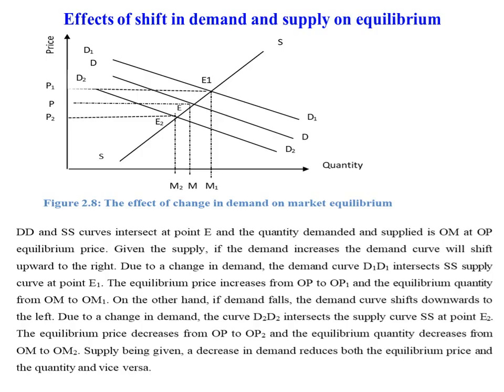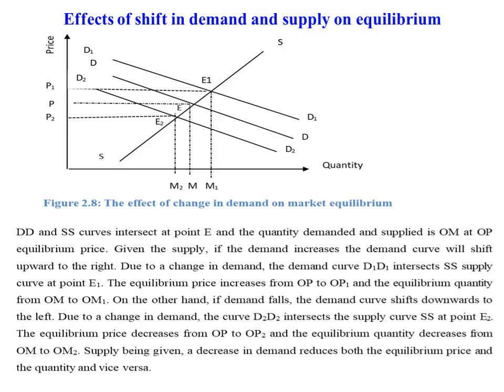Elasticity of supply is the degree of responsiveness of supply to change in price. It can be defined as the percentage change in quantity supplied divided by percentage change in price. As with price elasticity of demand we have seen before, we can measure the price elasticity of supply using point and arc elasticity methods.